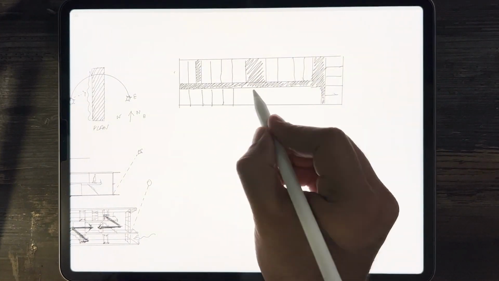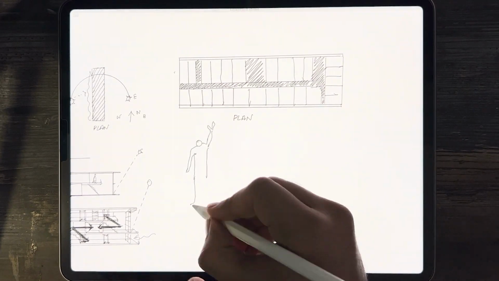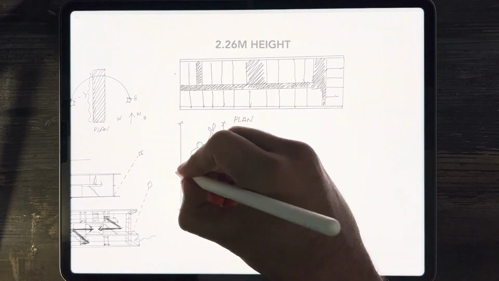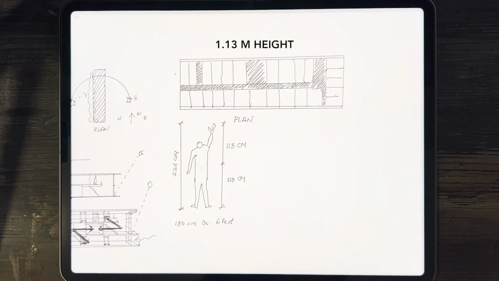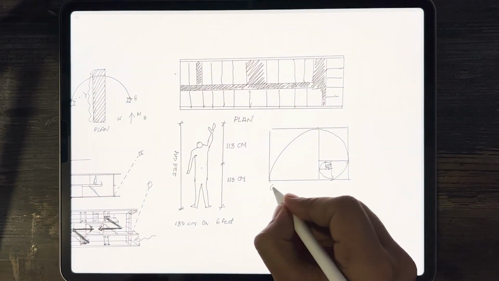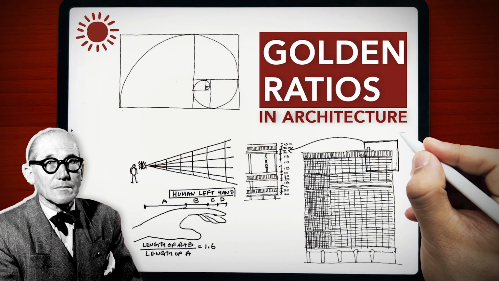He determined the room sizes and the building dimensions using the modular system, incorporating human proportions, considering a human height of 6 feet, which is 2.26 meters, and the solar plexus of the human body, which is at 1.13 meters. In this project, Corbusier uses fewer dimensions and repeats those dimensions again and again throughout the whole project, amalgamating the idea of the golden ratio into the design. To learn more about the red series and blue series and how Corbusier added the modular system into the Unité de Habitation, you can watch this video which talks about the idea of mathematics in architecture.